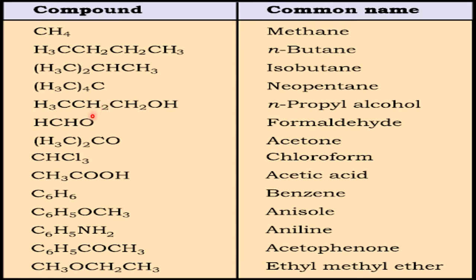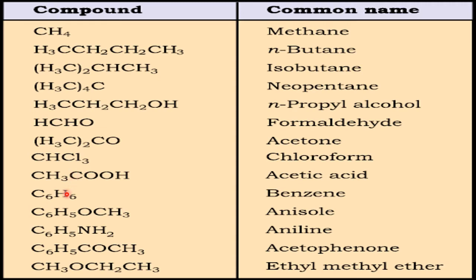This is called formaldehyde. Formaldehyde is a very popular name, but actually it is methanal, though nobody uses that; we use formaldehyde only. It is used to store specimens in water. Some species we preserve using this formaldehyde. Acetone, a very important ketone. Then chloroform, an anesthetic, and acetic acid; a very dilute form of acetic acid we use in our kitchen in the form of vinegar.